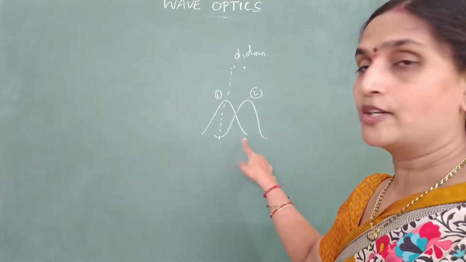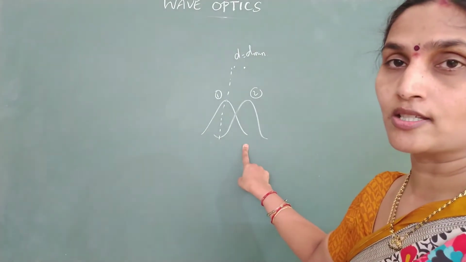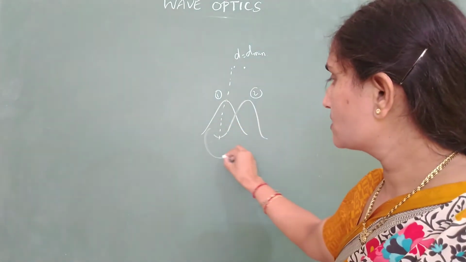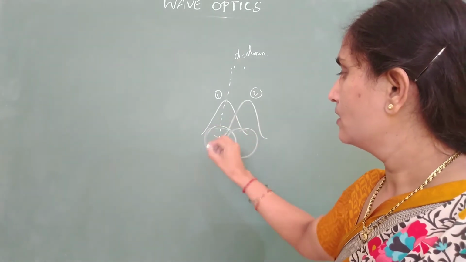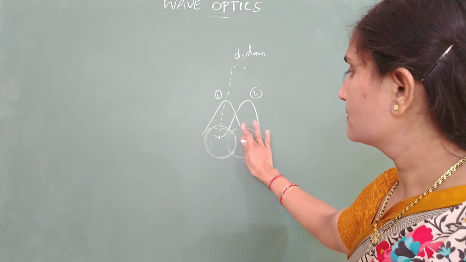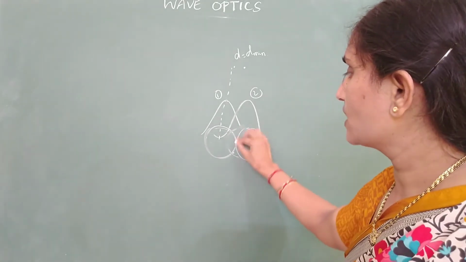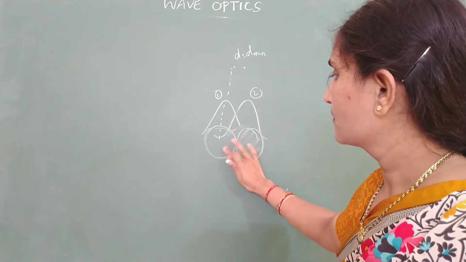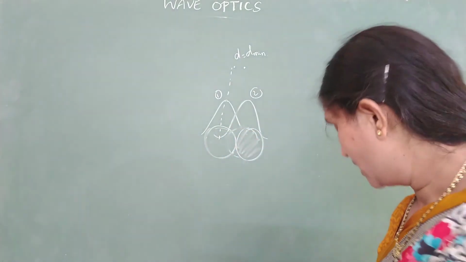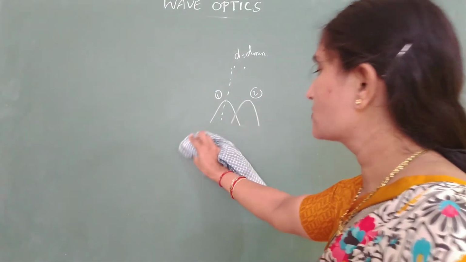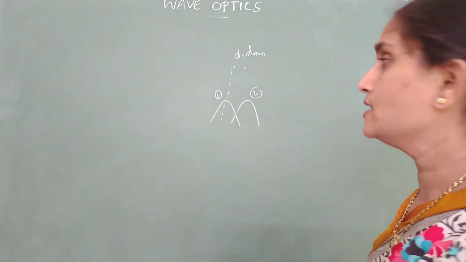Then this is said to be just resolved condition. If the two objects are just resolved, this is the image of the first object, and this is the image of the second object, which is magnified. We say that they are just resolved. Now, what is the condition for just resolution according to Rayleigh's criteria?